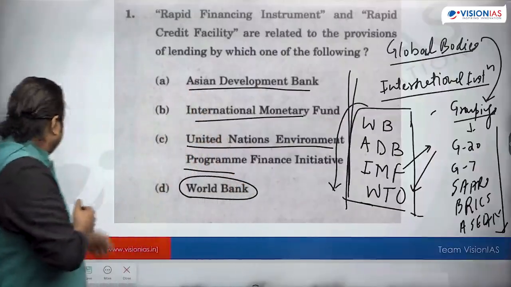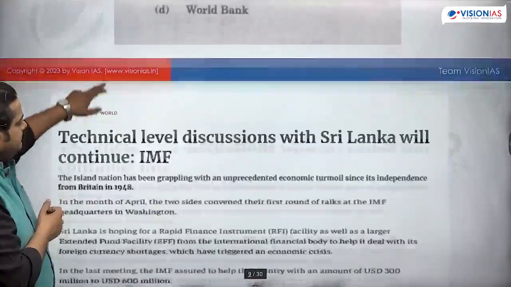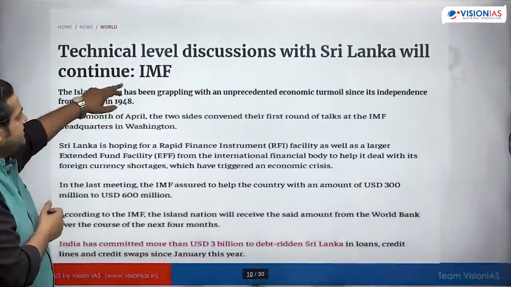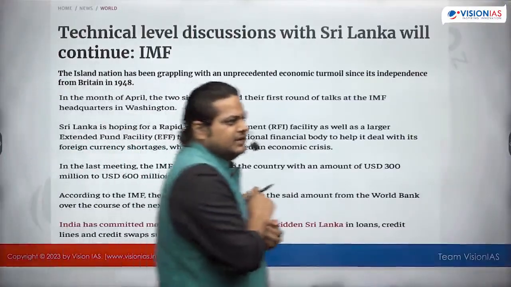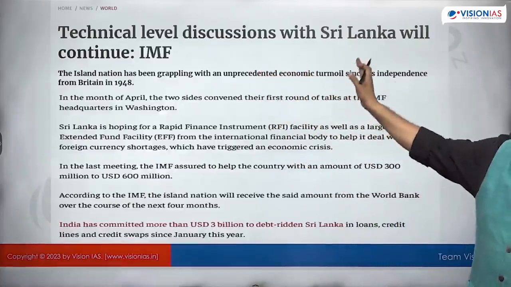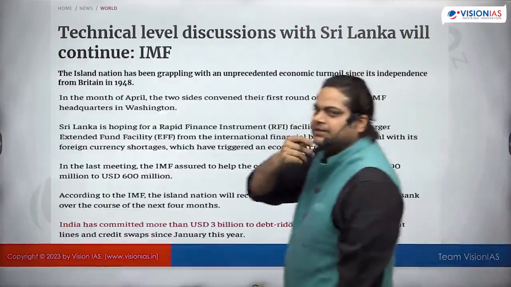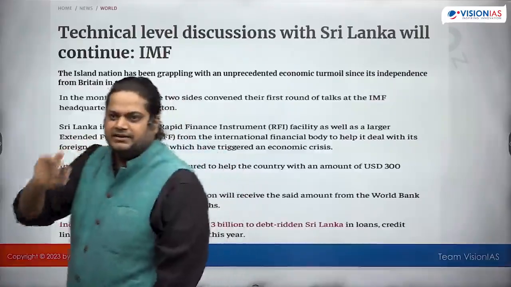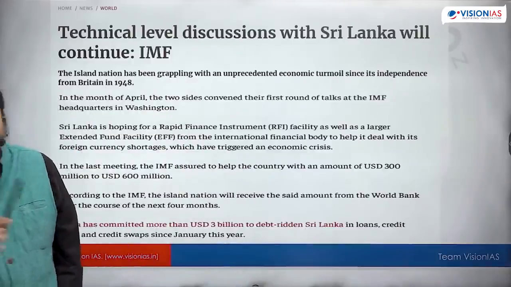Like this: technical level discussions with Sri Lanka will continue, IMF. So with this news article, we may think they are doing something about Sri Lanka. So how is it important for UPSC? If you see the syllabus of IR, something which is in India's interest, only then that topic becomes important.